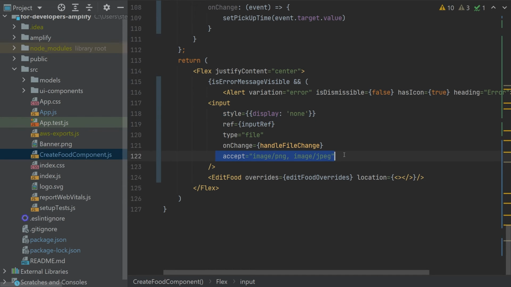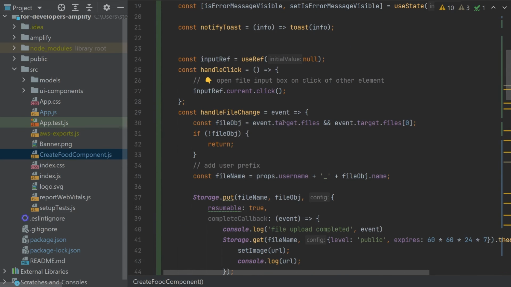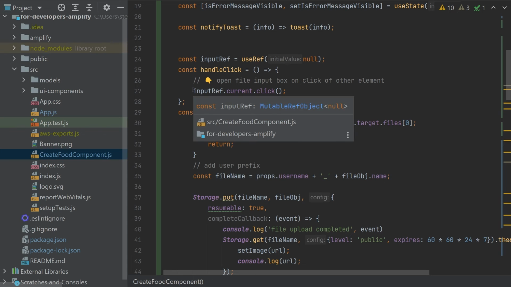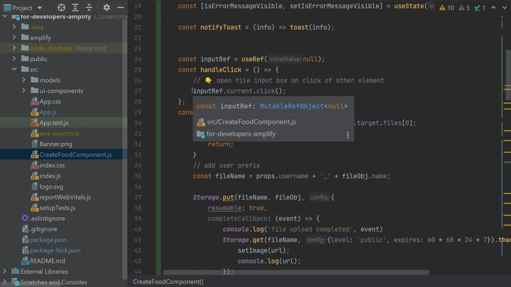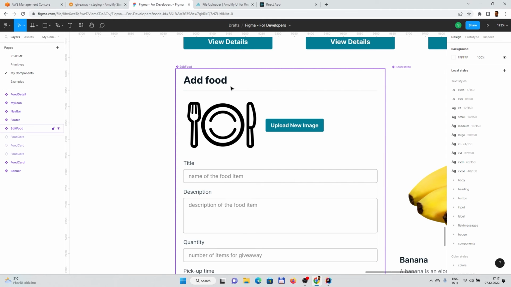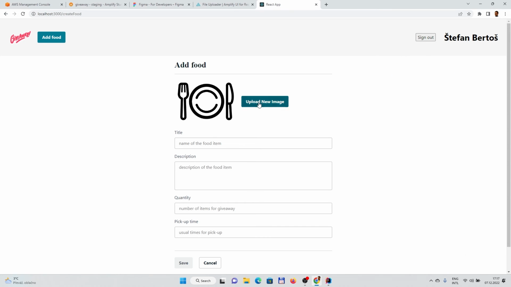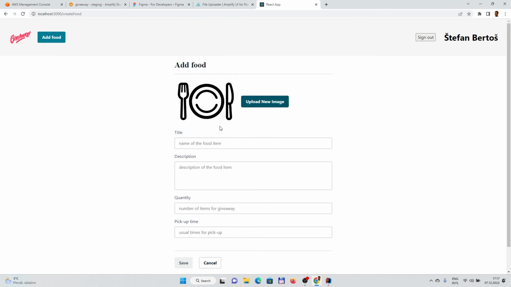It has some types which we can accept, and it has some on change event. So basically, if the user clicks on the upload button, then we programmatically click this special hidden element, and what will happen is that a dialog will open and we can select only one. We didn't support the multi-select, and if the user clicks open, then the automatic upload will start.